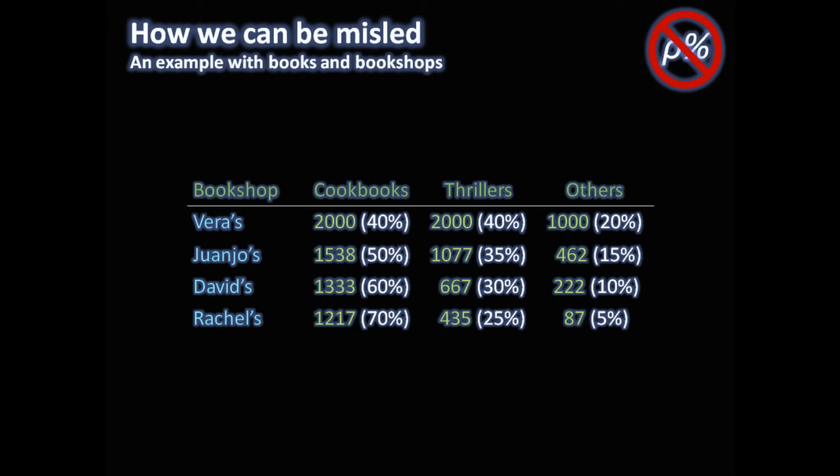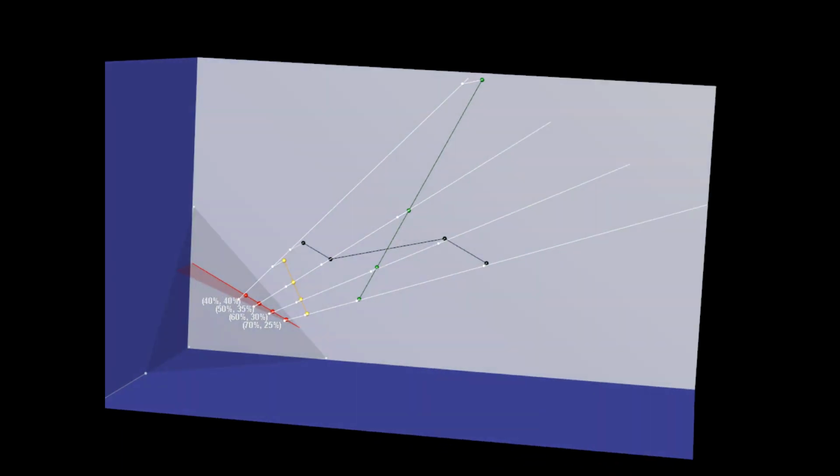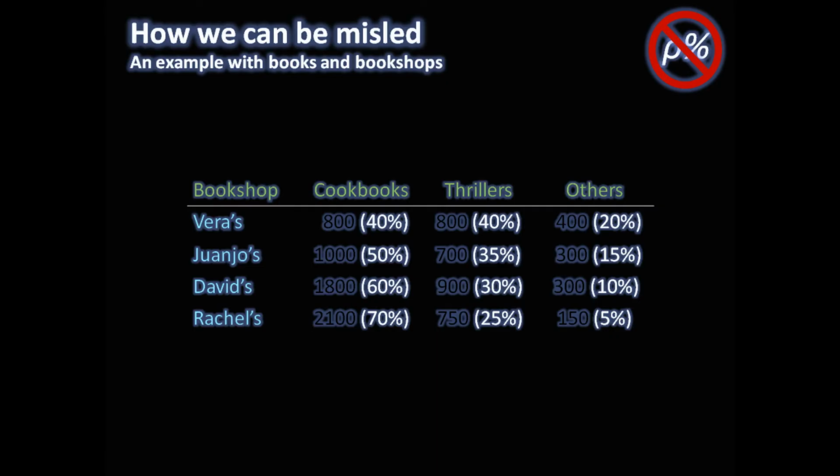But here are some more sales figures that could have happened. Hang on, what's this? These show actual sales of cookbooks and thrillers are perfectly positively correlated. And here's a final set of sales figures, all of which could have given us the percentages we saw, but very different from the 2 sets of sales figures that lay on the nice straight lines. The key message is that the perfectly correlated percentages we started with tell us nothing about the relationship between the actual numbers of cookbooks and thrillers sold across the 4 stores.